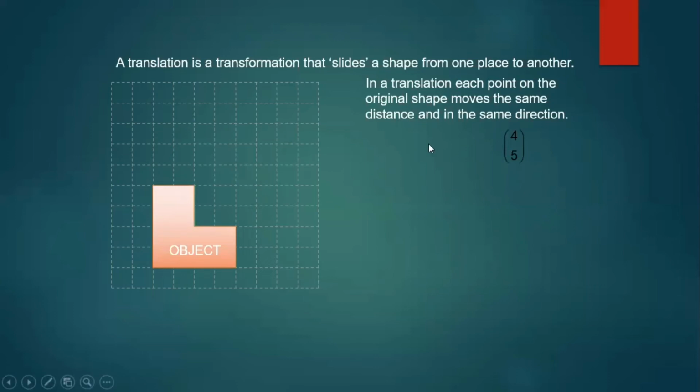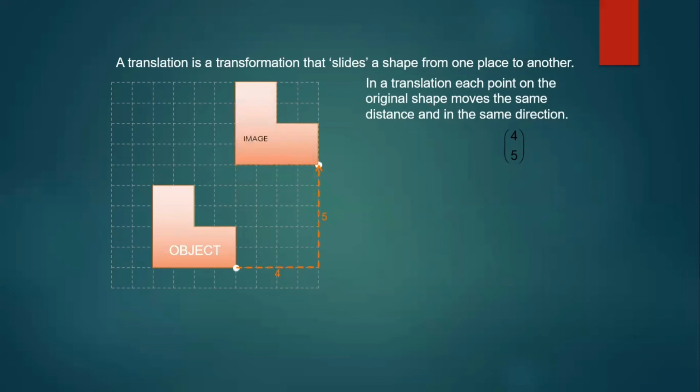Remember that. Now if you have to translate this, let us take this point and we are supposed to translate it by the vector 4, 5. This 4 is the x direction and 5 is the y direction. So we go 4 places towards the right if it is positive, and 5 places up in the y direction since it is positive. So this is our translated image.